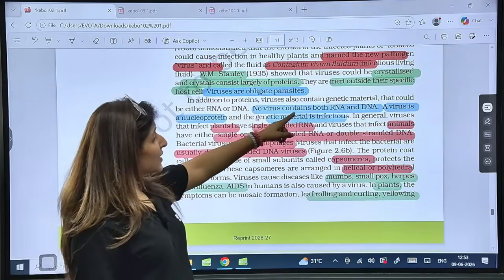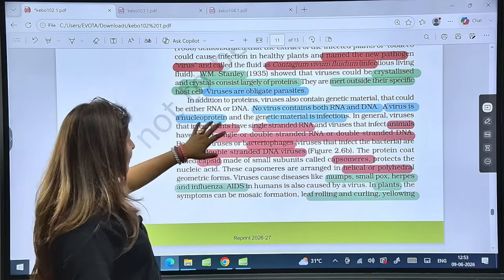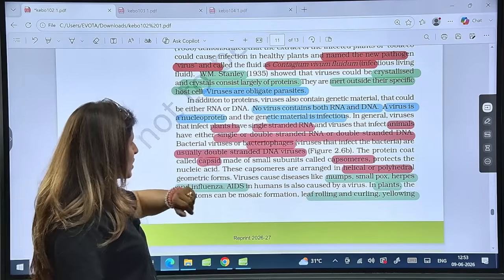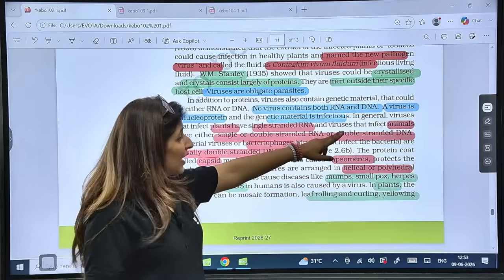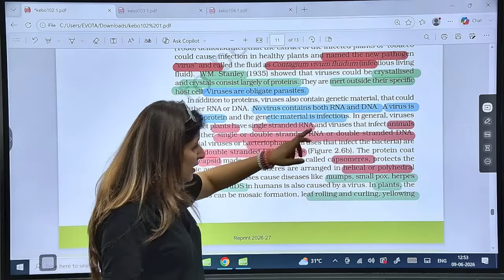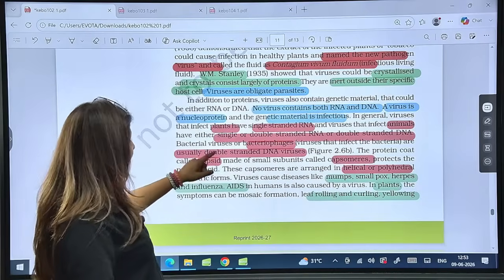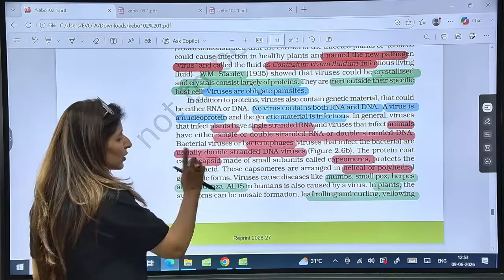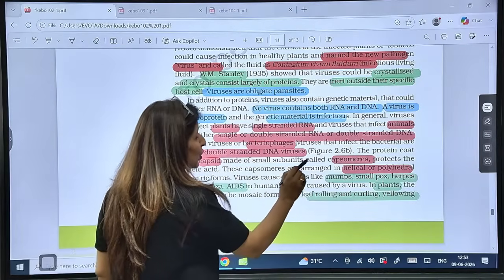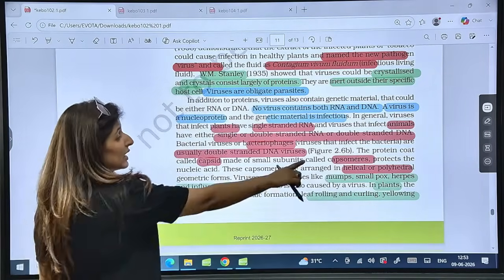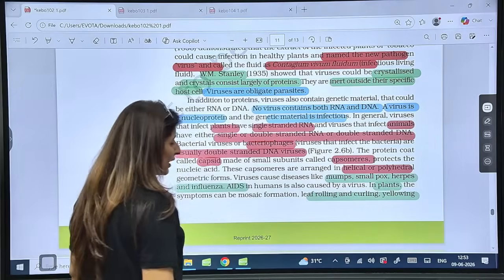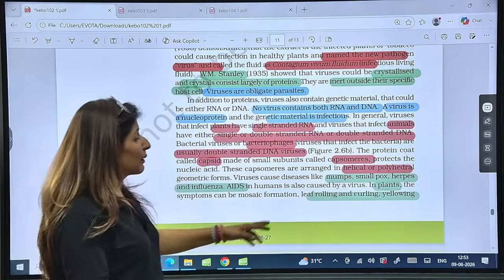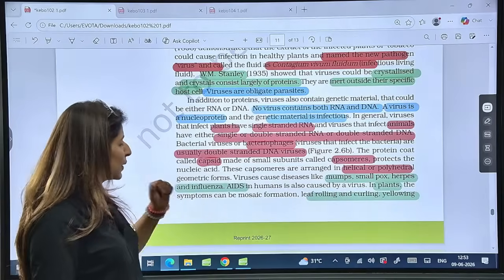Then no virus contains both RNA and DNA. Virus is a nucleoprotein structure. The genetic material is infectious. Plant viruses have ssRNA. Animal viruses can have single or double-stranded RNA or double-stranded DNA. And bacteriophages will usually have double-stranded DNA. Then the protein coat is known as the capsid, which is made up of smaller subunits like capsomeres. These capsomeres can be arranged in a helical or polyhedral manner, and because they are parasites, they will cause diseases like mumps, smallpox, herpes, influenza, AIDS.